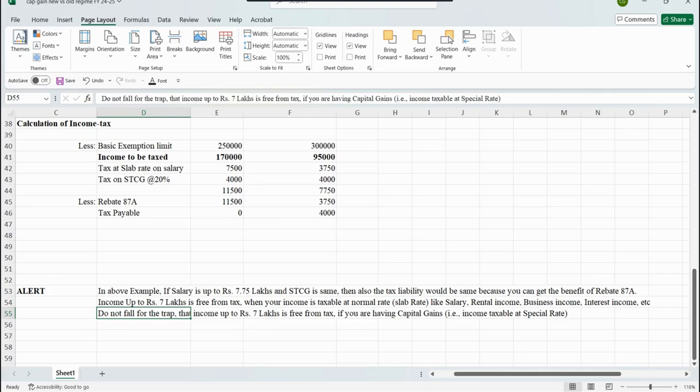Therefore, for all the salaried employees who are actively involved in share trading as well and having some short-term capital gain during the year, please take note that you are liable to pay tax on that gain as well, either at the rate of 15% or 20% as per the date of sale, over and above the amount of TDS which has already been deducted on the salary. Therefore, please calculate the income from capital gain during the year and deposit your tax accordingly.